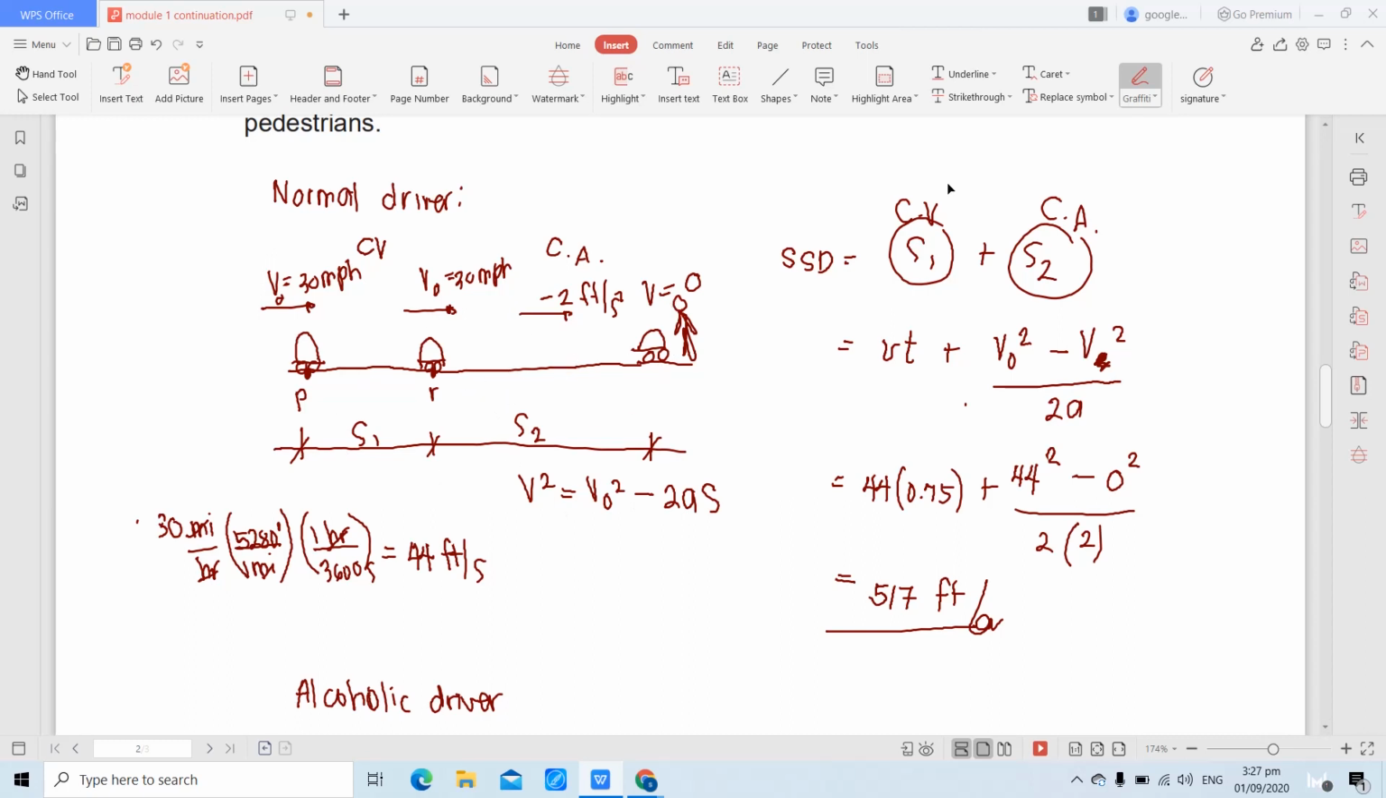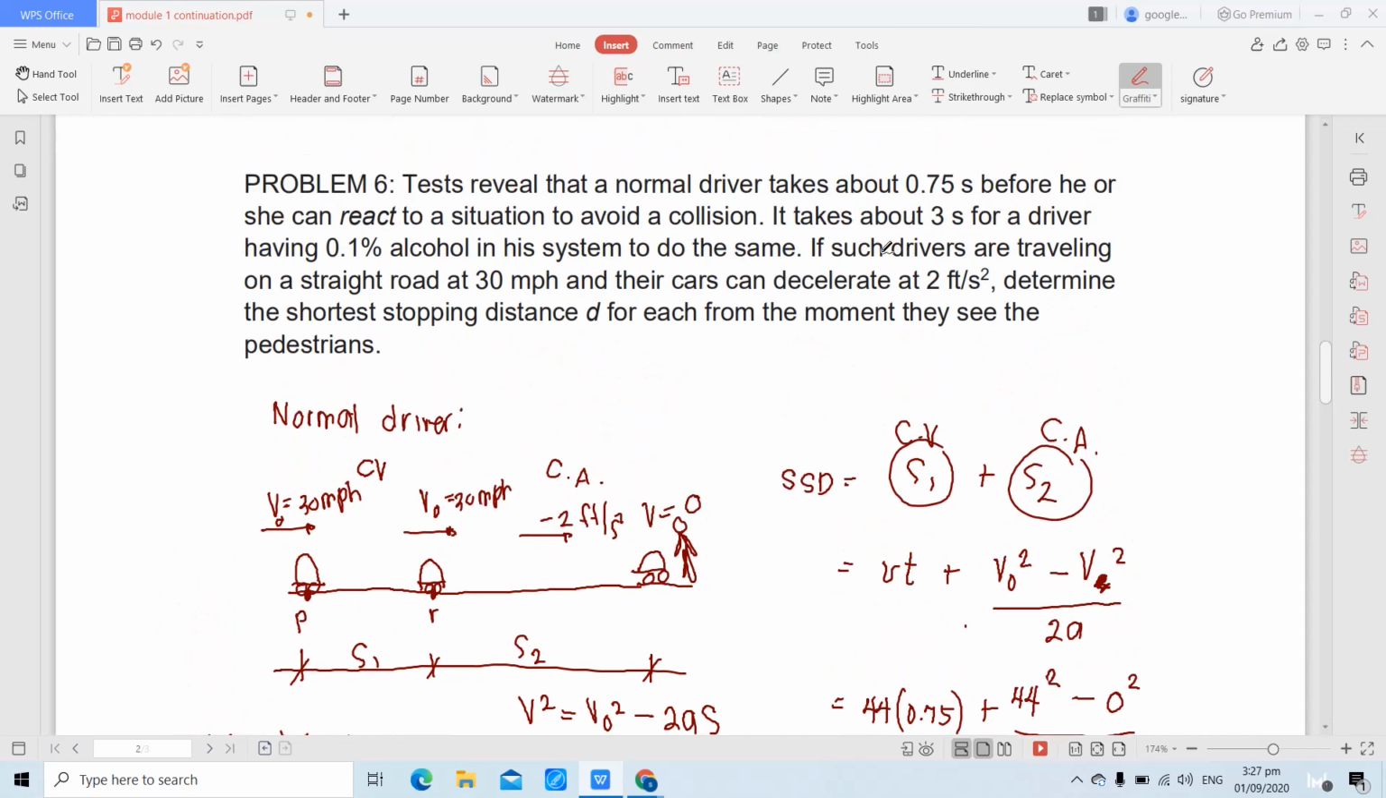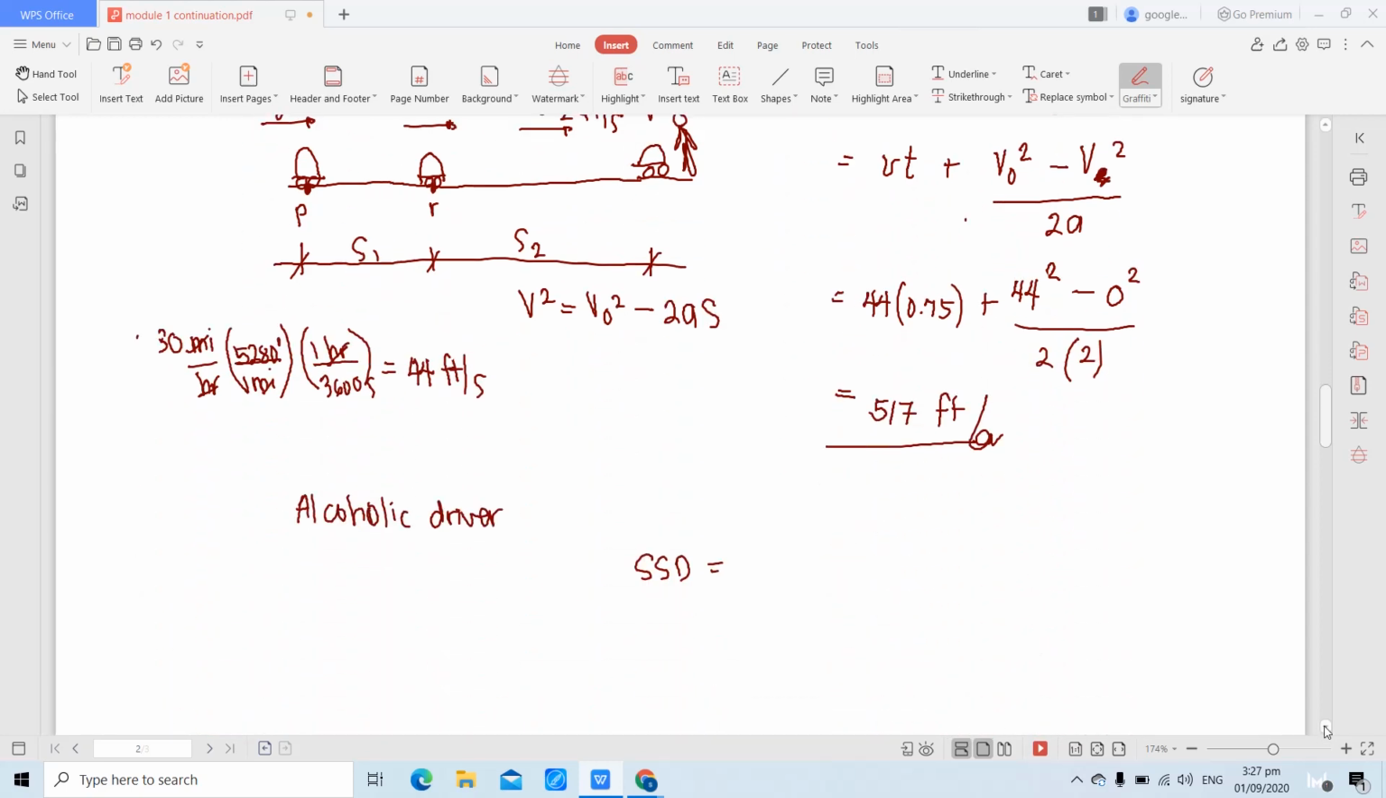Parehas yung initial velocity nila. Sabi dito, the drivers are traveling at 30 miles per hour. So, their initial velocity, parehas. Can decelerate at 2 feet per second square. The acceleration is parehas. Saan na lang sila magkakaiba? Iba. Yung perception to reaction time nila. So, for a alcoholic driver, it will take him or her 3 seconds to react. Para ma-apply yung brakes, para bumagal yung motion.